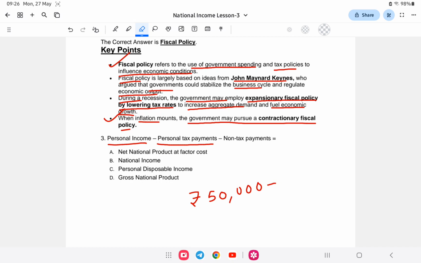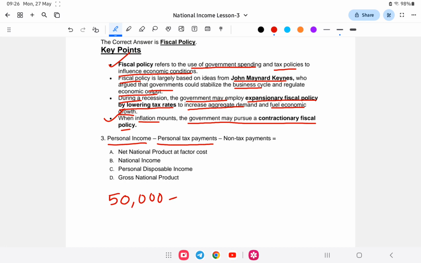So 10% of your personal income, 50,000 minus 5,000, that is the 10% tax. Minus non-tax payment, for example GIS, medical allowance, and so on. Suppose it is 1,000 rupees.